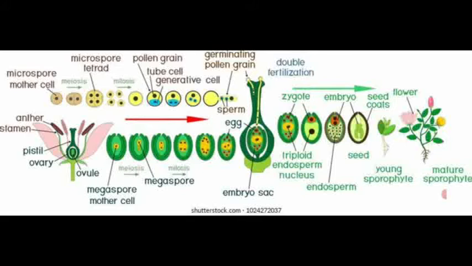The zygote develops into an embryo within the seed. After that, the embryo develops into a young seedling or young sporophyte. Then after that, it develops into a new individual or newly formed plant, named the mature sporophyte. Everything is given in a diagrammatic representation. It is very much useful for your future studies.